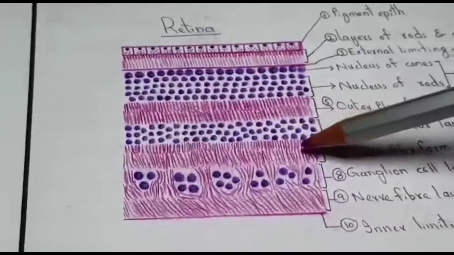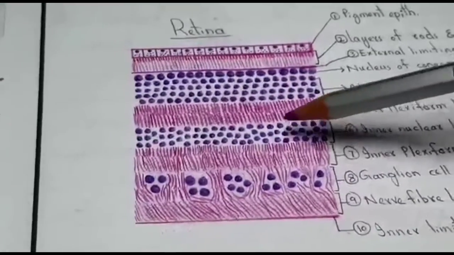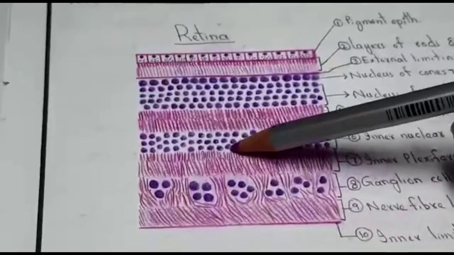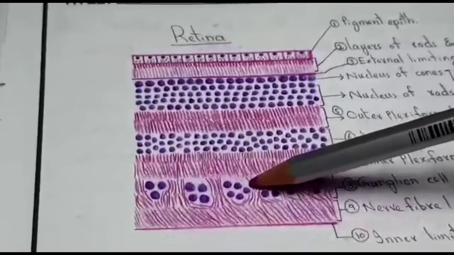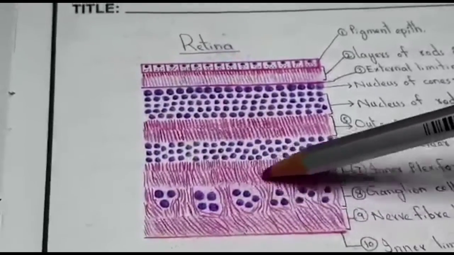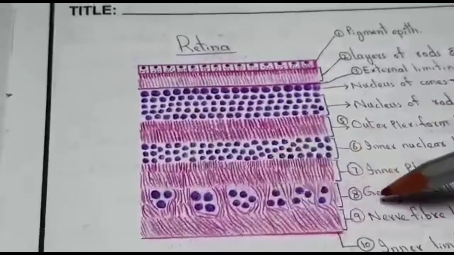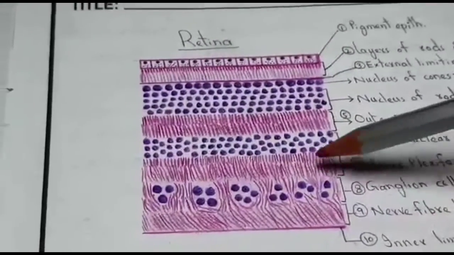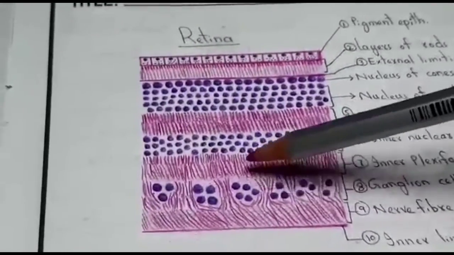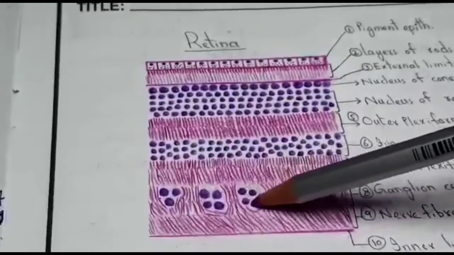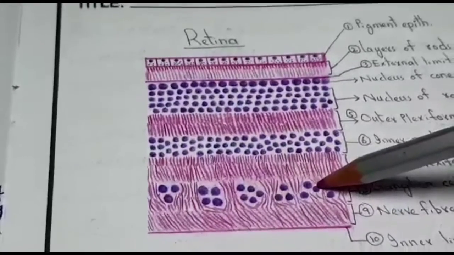And next layer is inner plexiform layer. In this layer, axons of bipolar cells make synaptic junctions with the dendrites of ganglion cells. Next is ganglion cell layer. In this layer, large size cell bodies of ganglion cells are present.